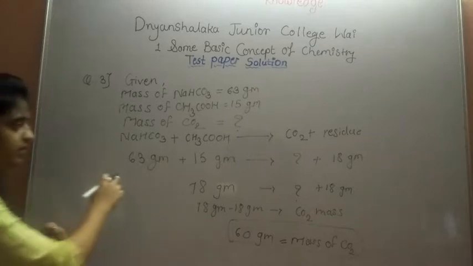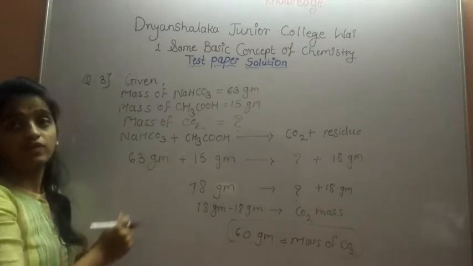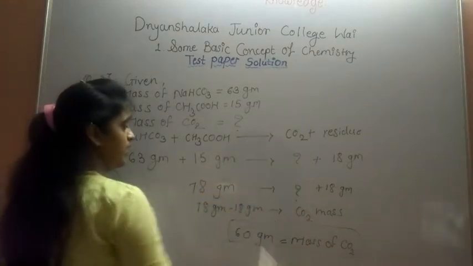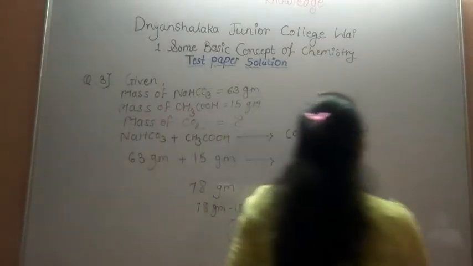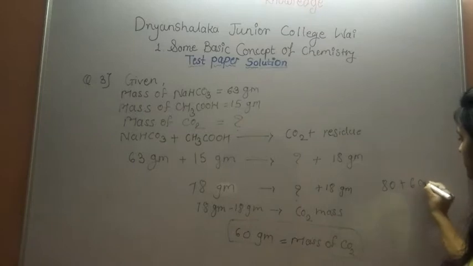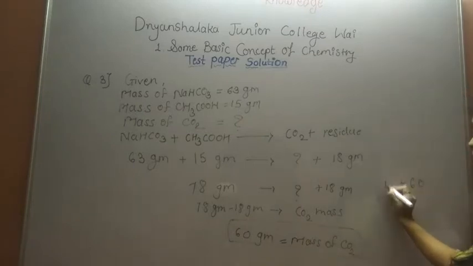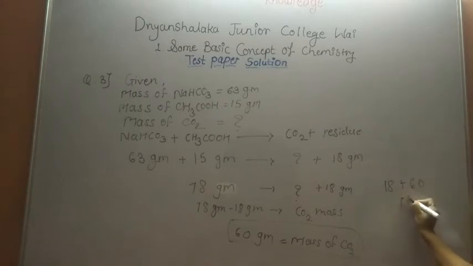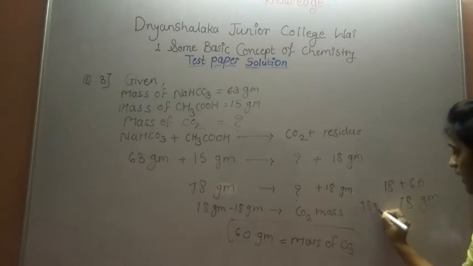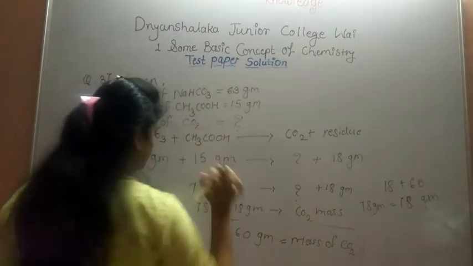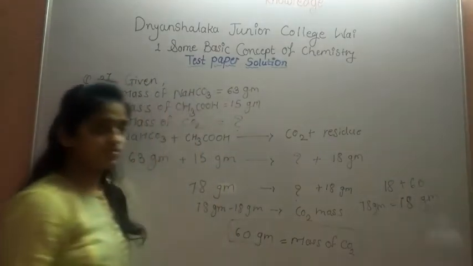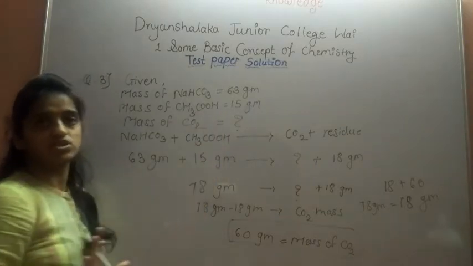And we prove the law of conservation of mass: mass of reactant is always equal to mass of product. So 63 plus 15 we get 78 gram, and 18 plus 60, so we get 78 gram of product. So 78 gram of reactant is equal to 78 gram of product, which proves the law of conservation of mass. And our final answer, the mass of CO2, is 60 gram. So this is for the 2 marks question.